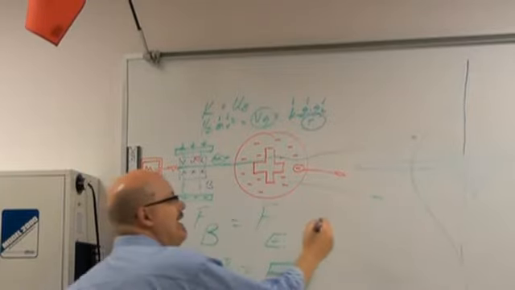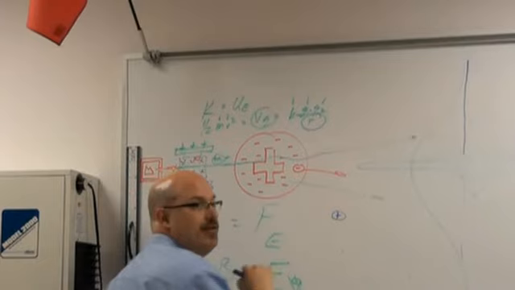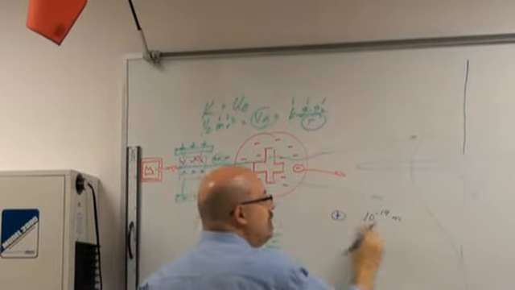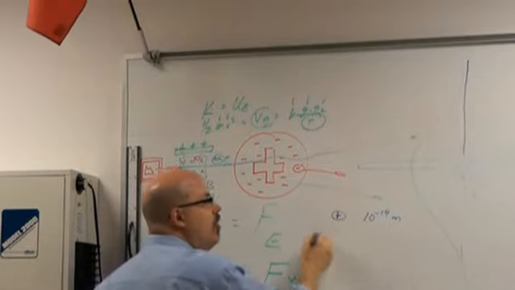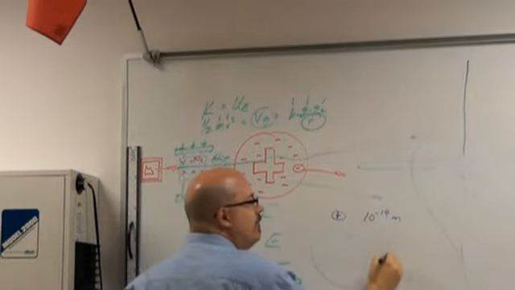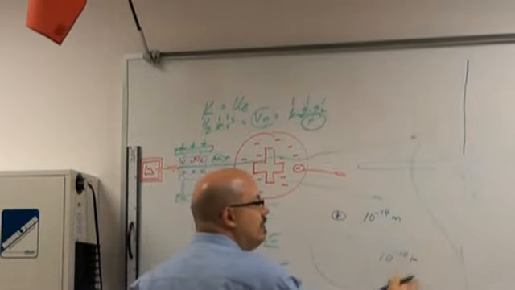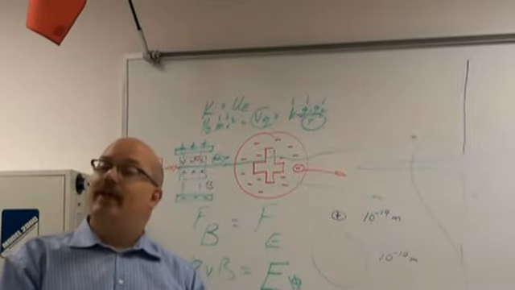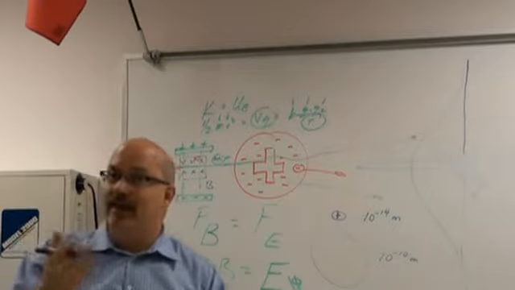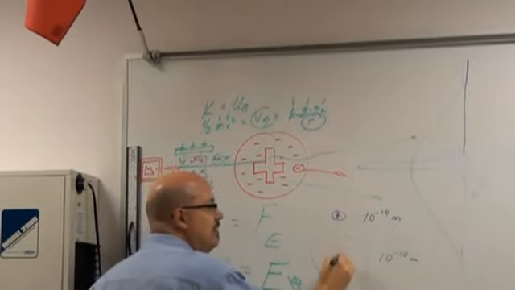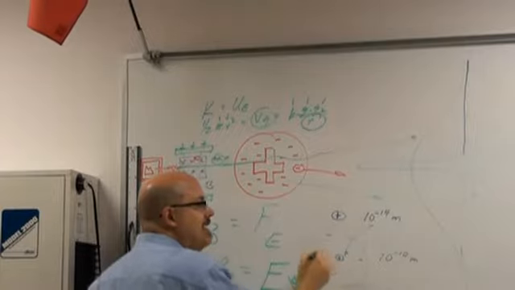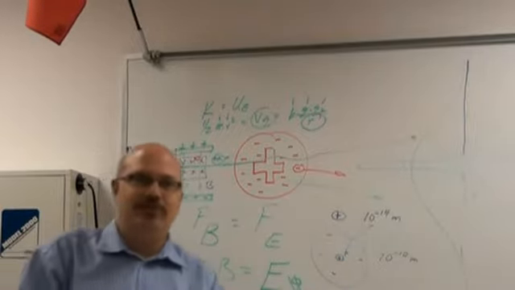What they got was that the positive part of the atom was around 10 to the negative 14th meters across, even though we knew that the atom itself was 10 to the negative 10th meters. So the question is how does that work? And that's where they came up with the idea of, well, what happens is we have a positive nucleus, and this outside here is some kind of negative thingy.